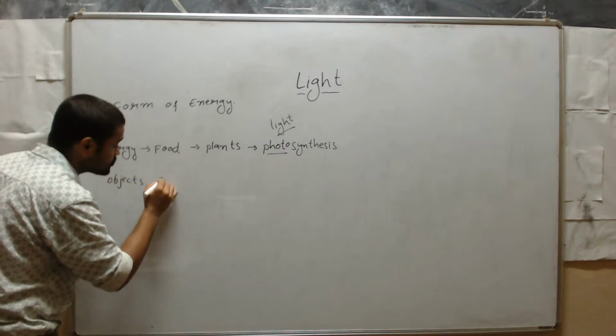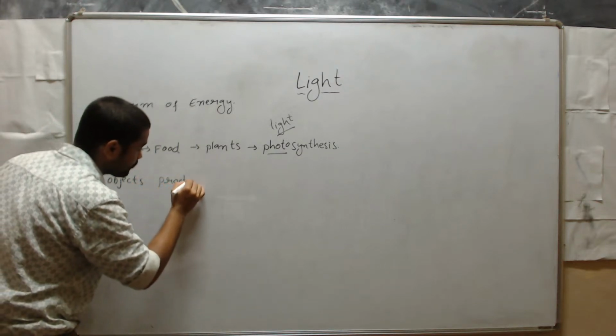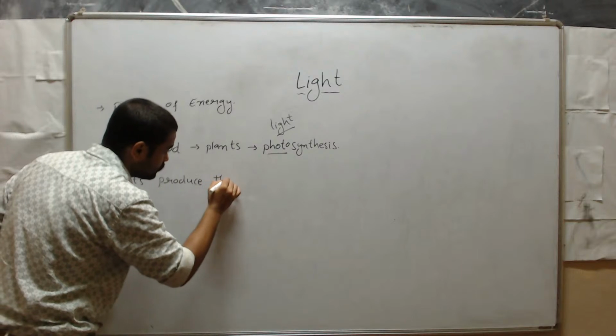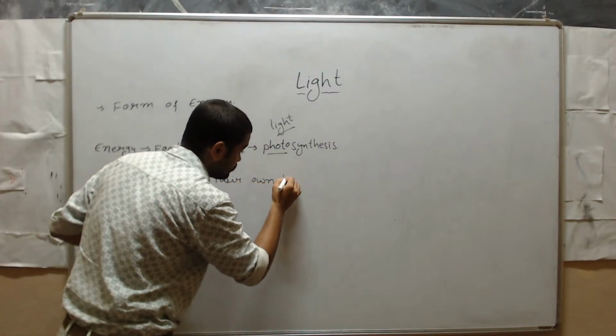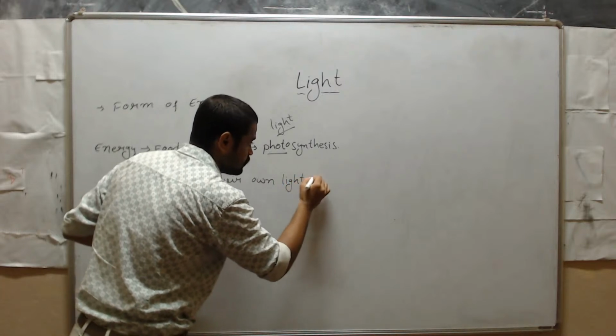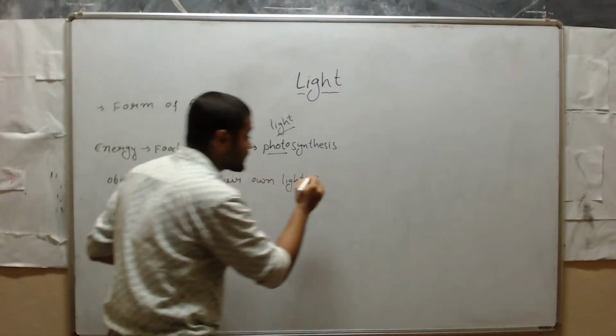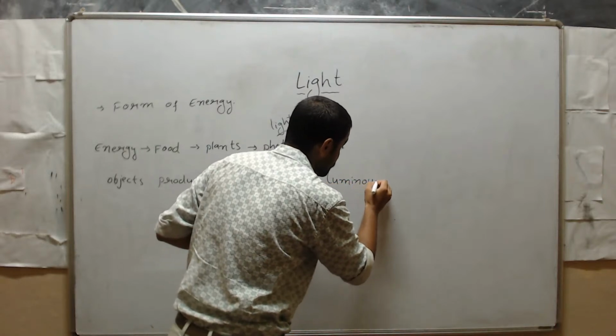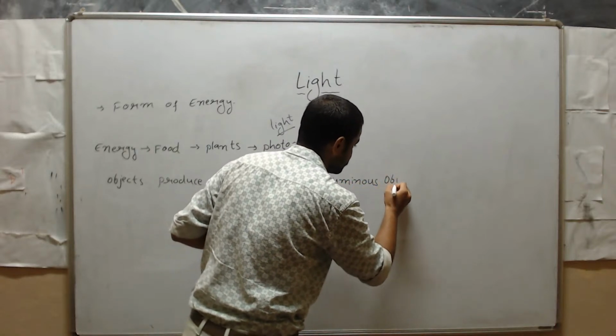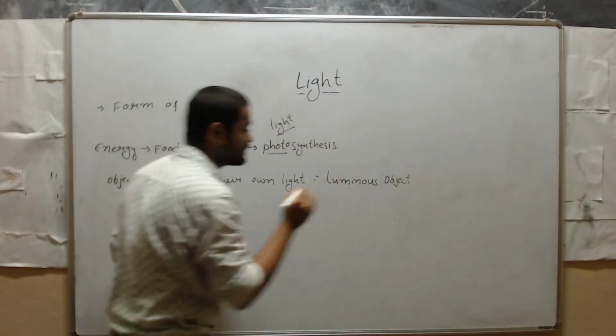Objects that produce their own light are called luminous objects. Is it clear?